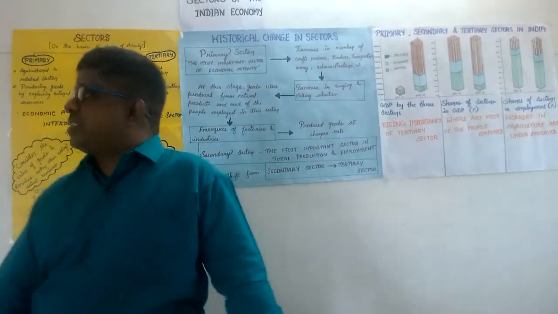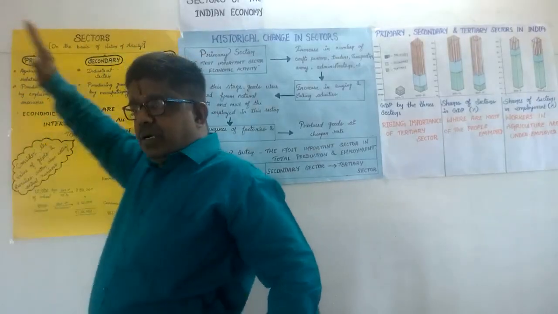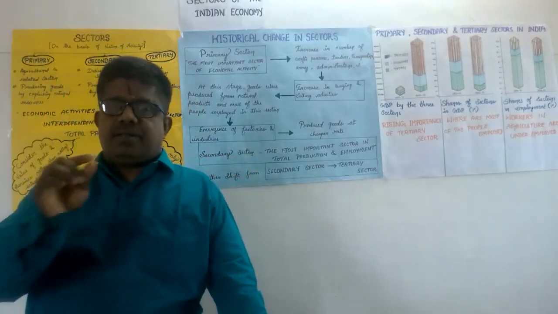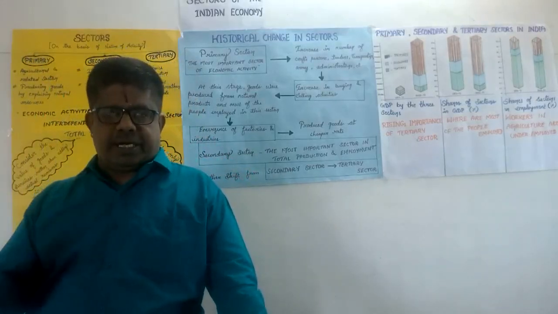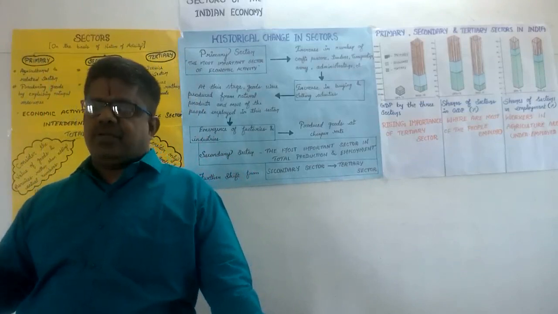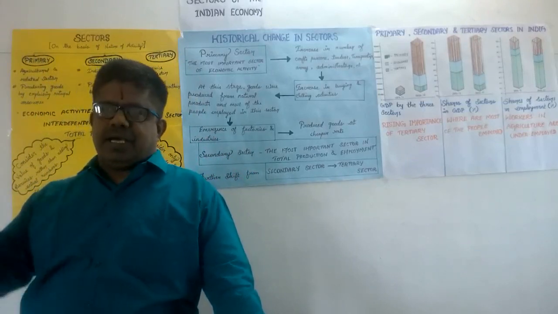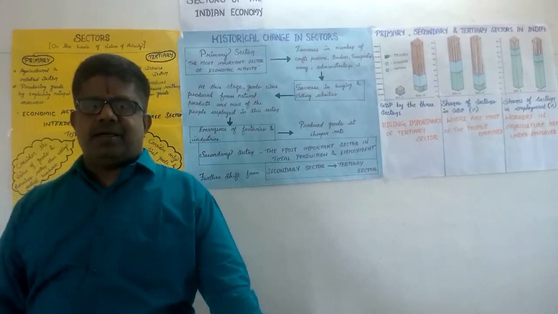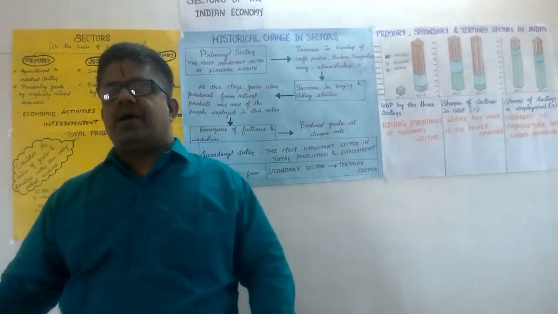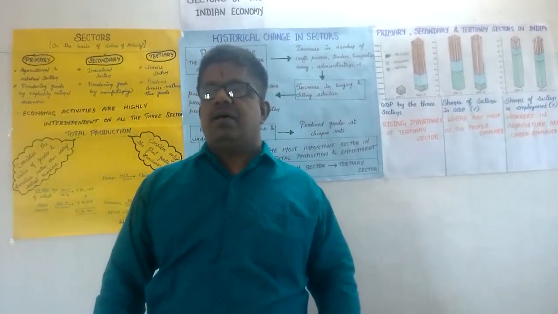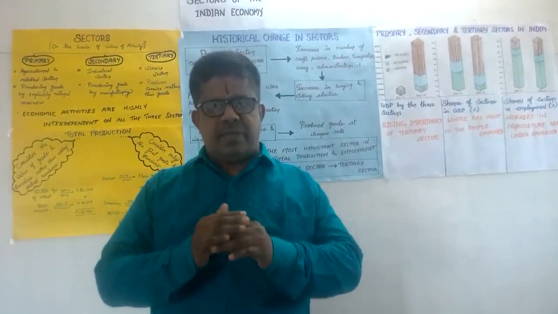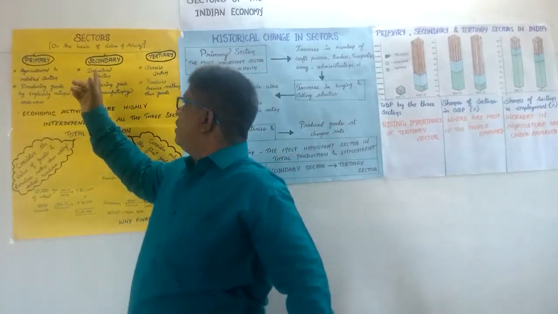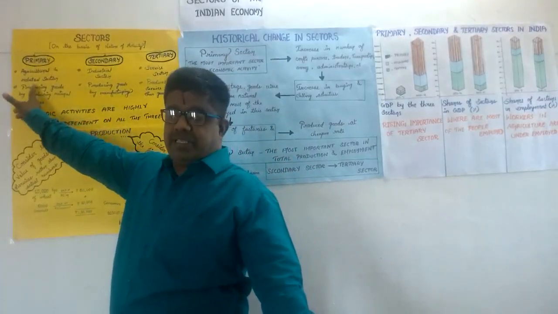First we take how the secondary sector depends on the primary sector. For example, the farmers produce sugarcane and cotton. If they refuse to send their product to the neighboring sugar industry or cotton textile industry, what would happen? The mill would have to close down. So this is the example for the secondary sector depending on the primary sector.